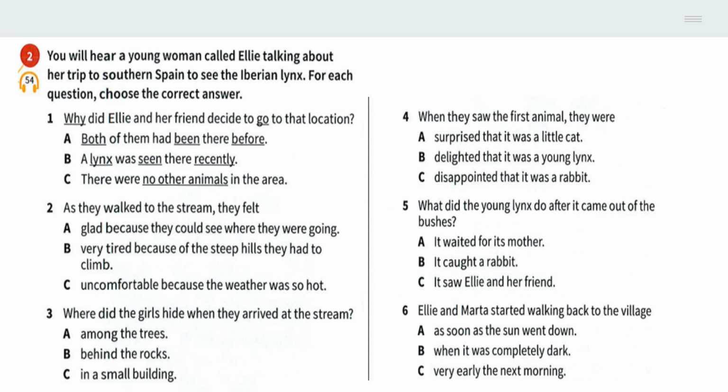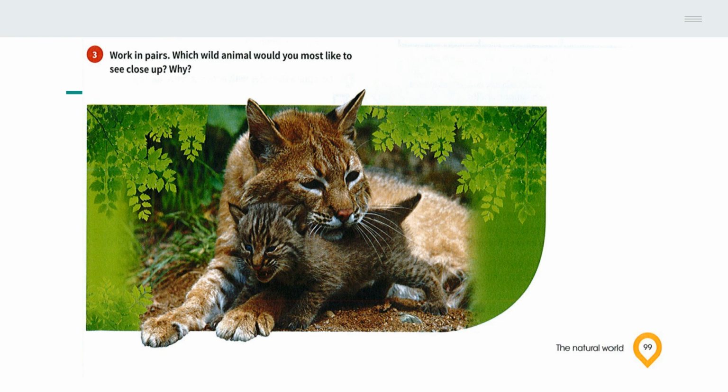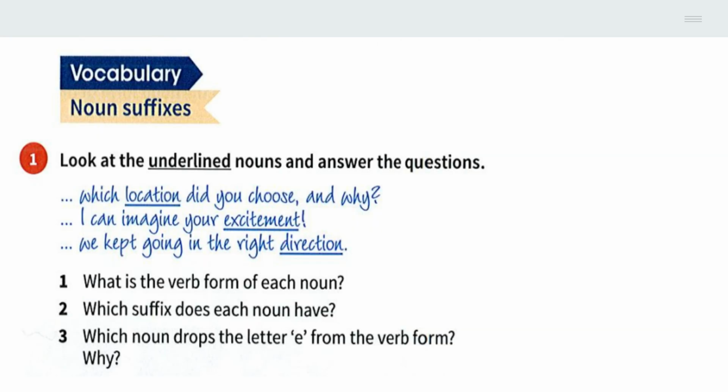Next, you will hear a young woman, Ellie, talking about her trip to southern Spain to see the Iberian lynx. Listen and choose the correct answer for each of the 6 questions. Think about which wild animal you would most like to see close up, and why. Share your thoughts. We are now moving on to vocabulary, focusing on noun suffixes.